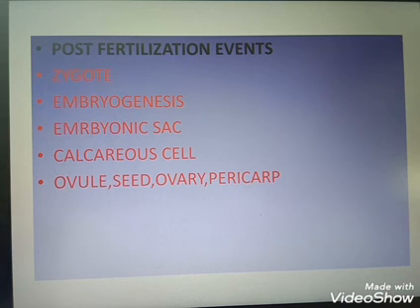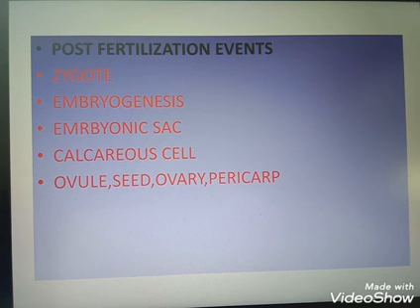In post-fertilization events, the events that take place after the formation of the zygote are called post-fertilization events. A sexually reproducing organism begins its life from the zygote. The zygote is a vital link between the organisms of one generation and the next. The haploid gametes fuse to form a diploid zygote in all organisms. In organisms with external fertilization, the zygote is formed in the external medium. In organisms with internal fertilization, the zygote is formed inside the body.